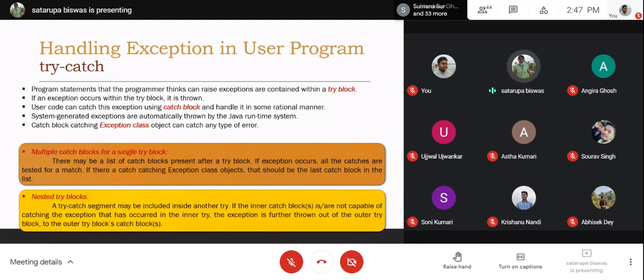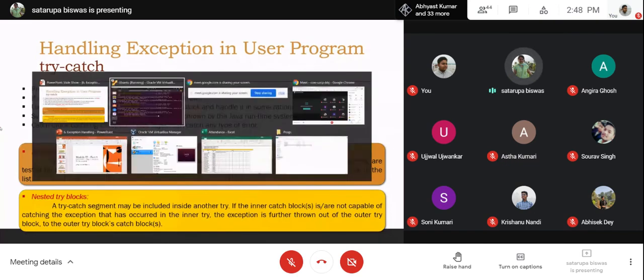System generated exceptions are automatically thrown by the Java runtime system. A catch block catching an Exception class object can catch any kind of exception or error. So we'll come to that afterwards, why it is like that. You can have multiple catch blocks under a single try block, and you can have a nested try or catch. Okay. So today I will just show you one example of a normal try catch, and next day we will elaborate.